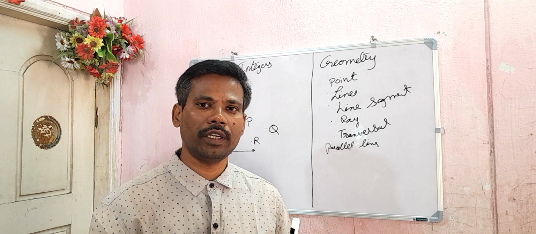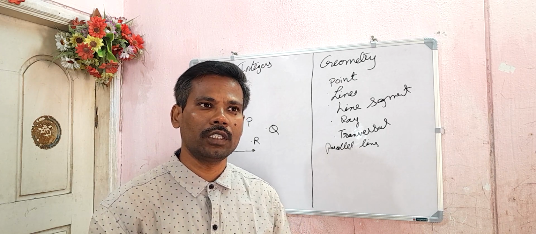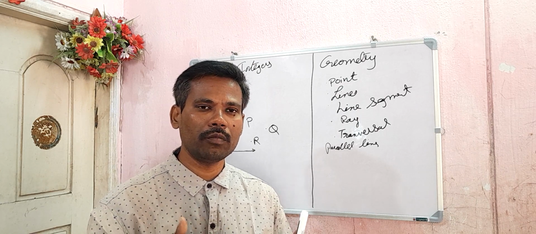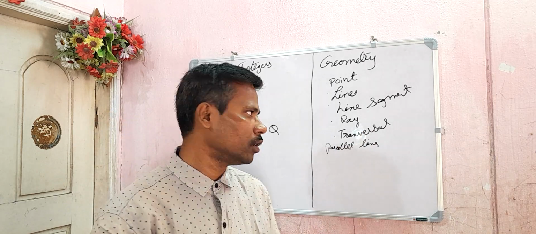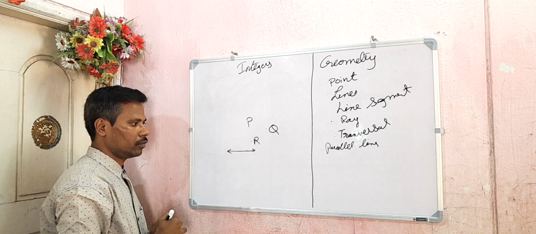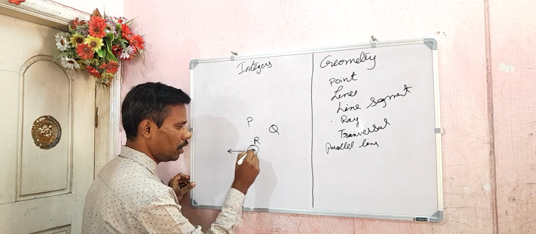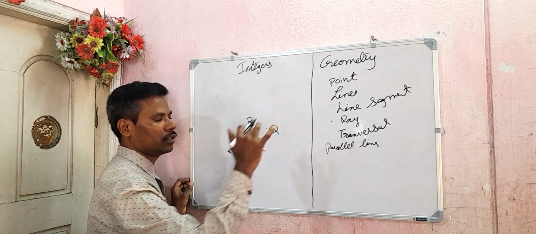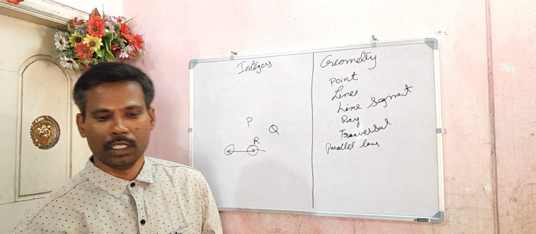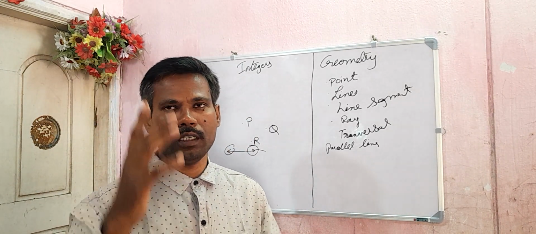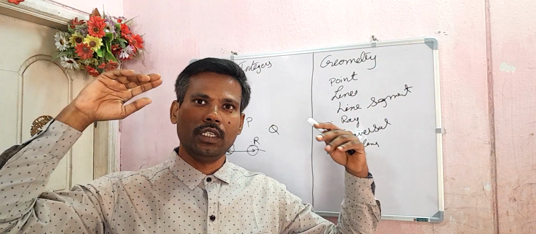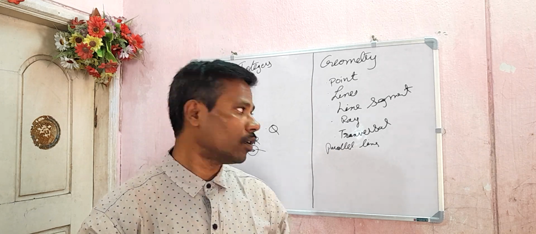And line extends indefinitely. Indefinitely means, synonyms: definite, indefinite. Indefinite means there is no end at all. It's going in this direction and in this direction. Are you getting my point? This arrow indicates indefinitely, it is going on like this. Example: sky. Just take sky. Sky will go on expanding, means there is no stop at all.